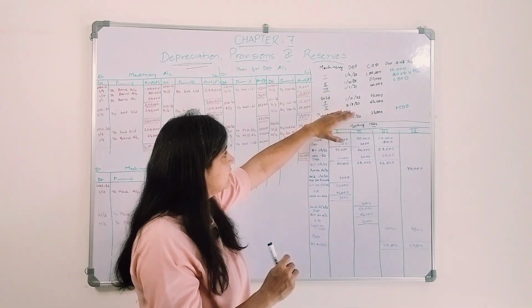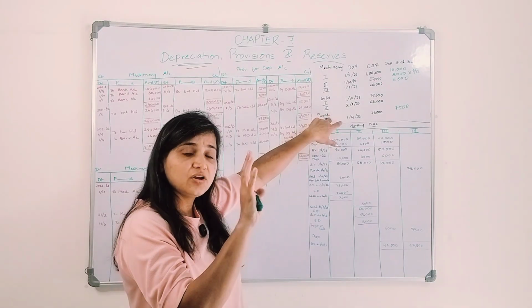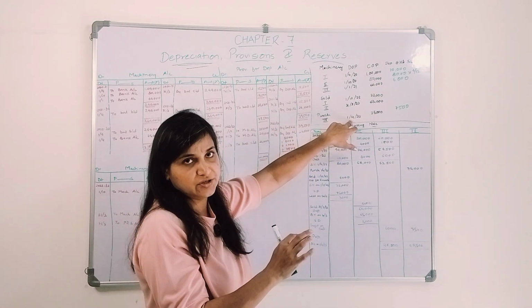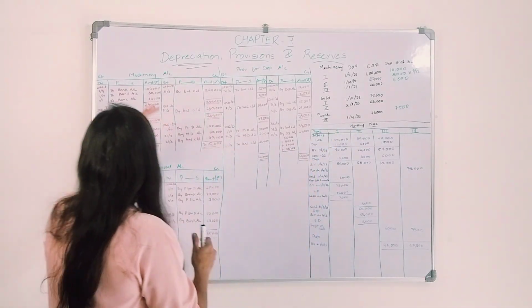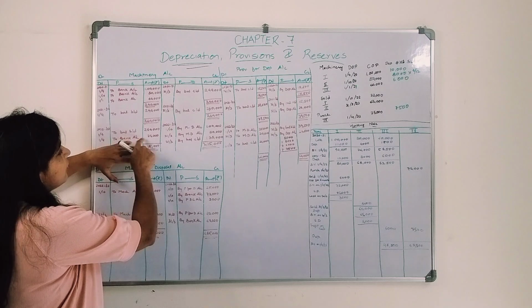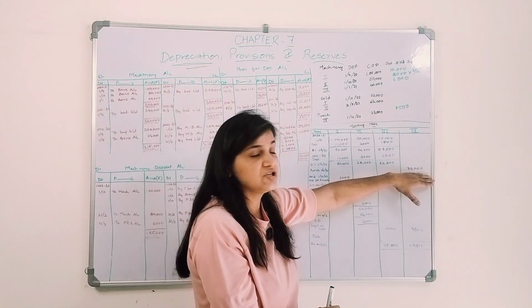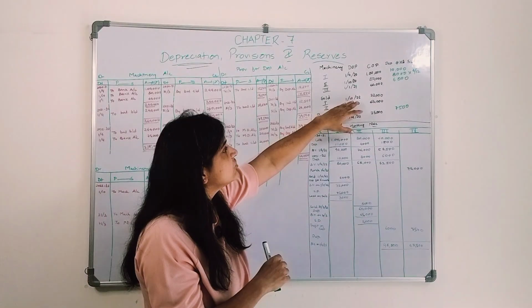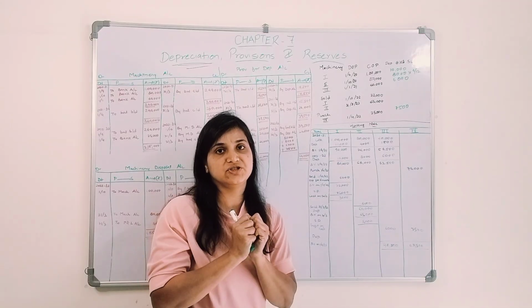Okay, now the main part comes, right? In the next year, that is 22-23, in the first month we are purchasing a machinery. Okay, what will be the entry? Machinery account debit to bank account. We purchased a machinery for rupees 75,000. This is the third year, we mentioned it over here, right? Now in the mid of the year, on 1st of October 2022, we are selling our first machinery.